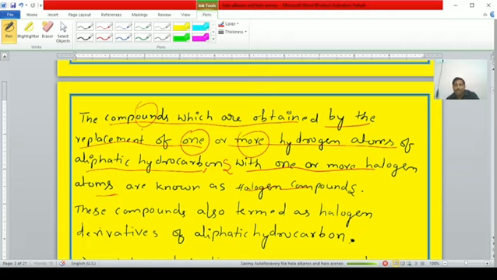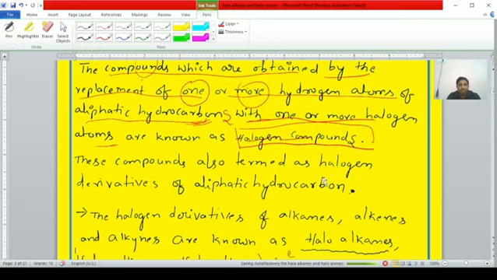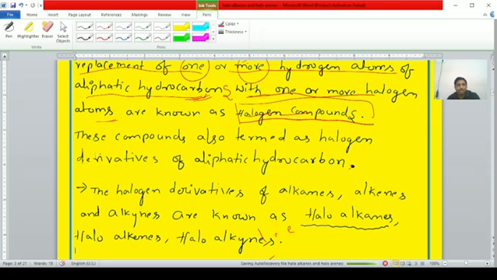One or more hydrogen atoms of aliphatic hydrocarbons replaced with one or more halogen atoms are known as halogen compounds. That is, if one halogen atom or more halogen atoms are substituted, those compounds are called halogen compounds. Right, students.